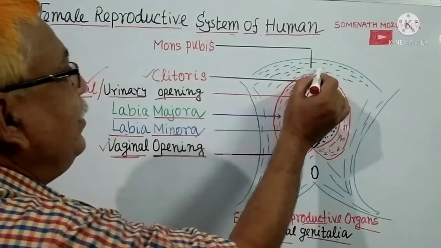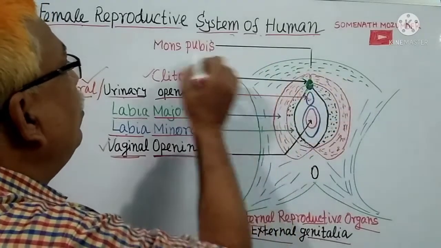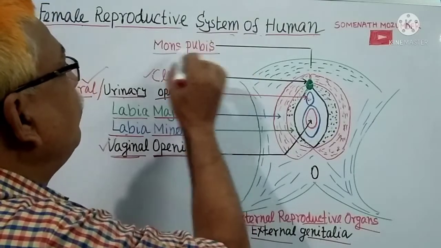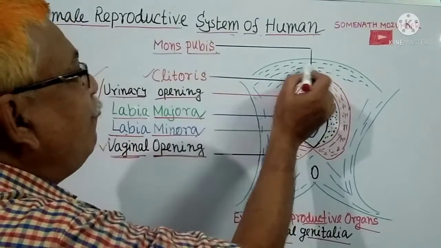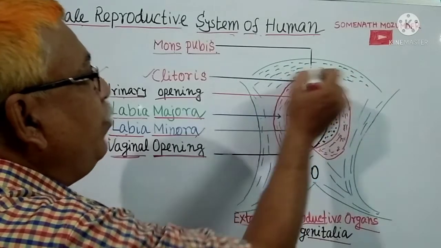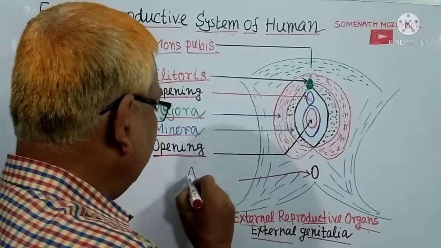And this region is called pubic region, mons pubis. Mons pubis is a fatty tissue covering of pubic bone. This is anus.